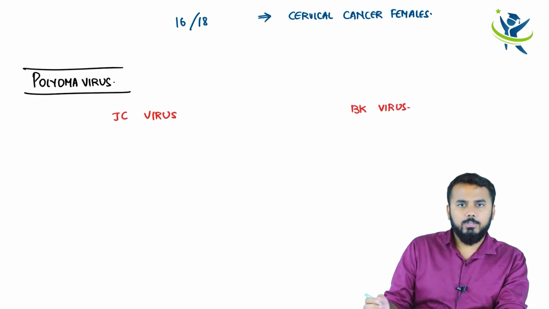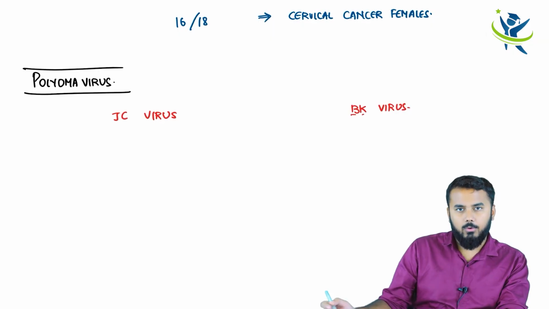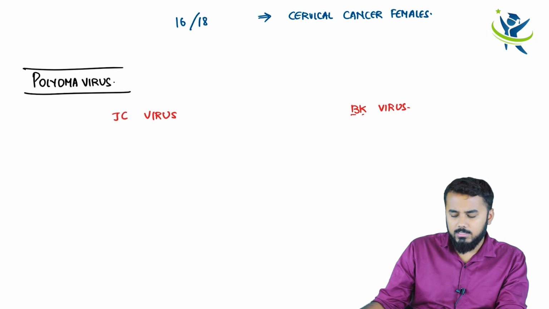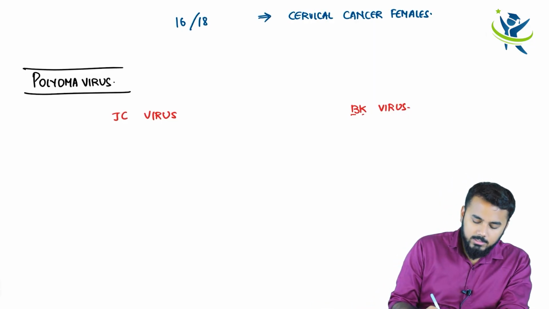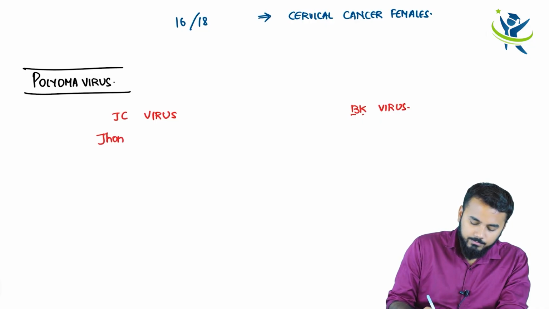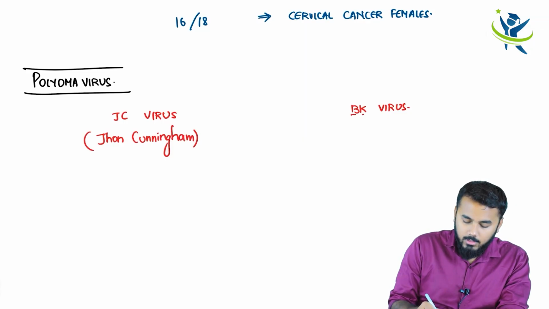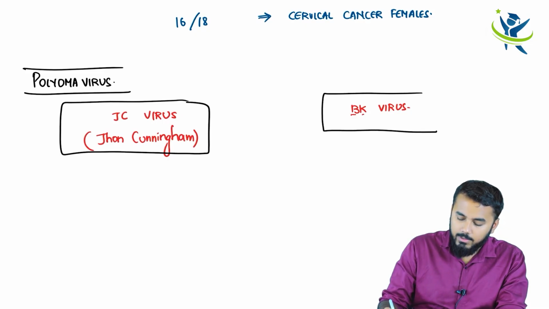This virus was first found in a patient whose initials were B and K. I don't know the name of the patient, but in that patient this virus was first seen, so his name starts with B and ends with K. That is why they named it BK virus. JC virus stands for John Cunningham virus. So we have to discuss JC virus as well as BK virus.